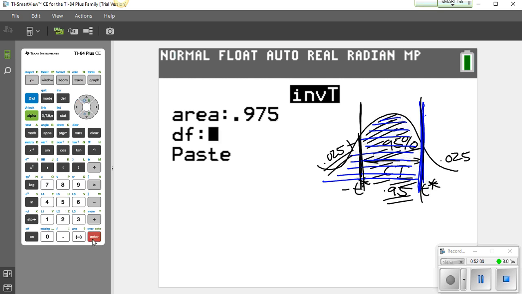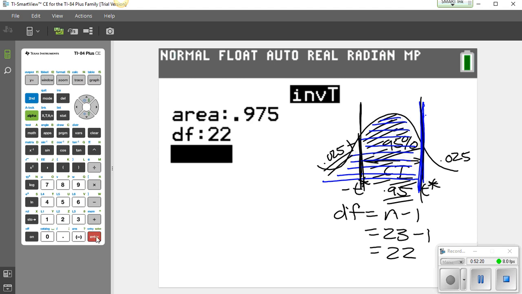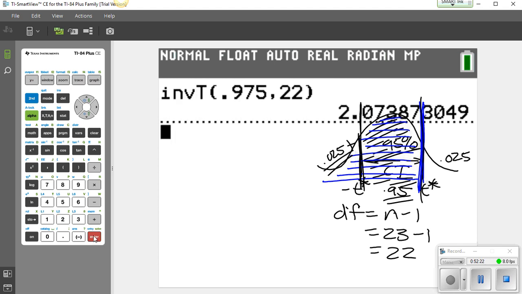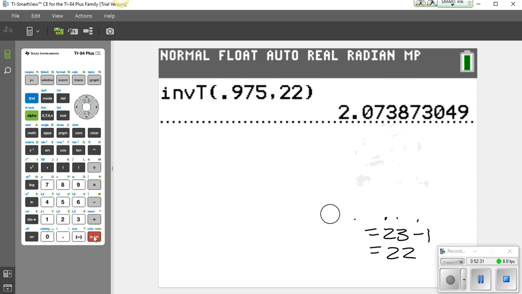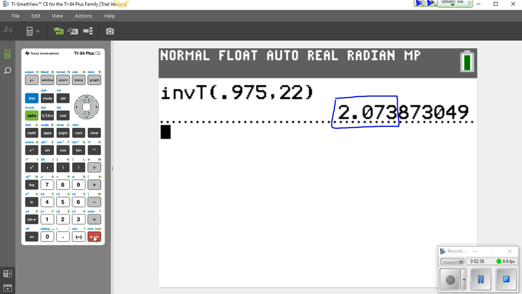Degrees of freedom, remember, is going to be sample size minus 1, which is 23 minus 1, which is 22. So we need to use 22 degrees of freedom, paste, enter, and we're going to get an approximate T star value, and I'm going to erase this curve, of 2.0738. You guys only need to round to a few places. I would say cut it probably there, so maybe change that to 4. So 2.074, about 3 places, is good.